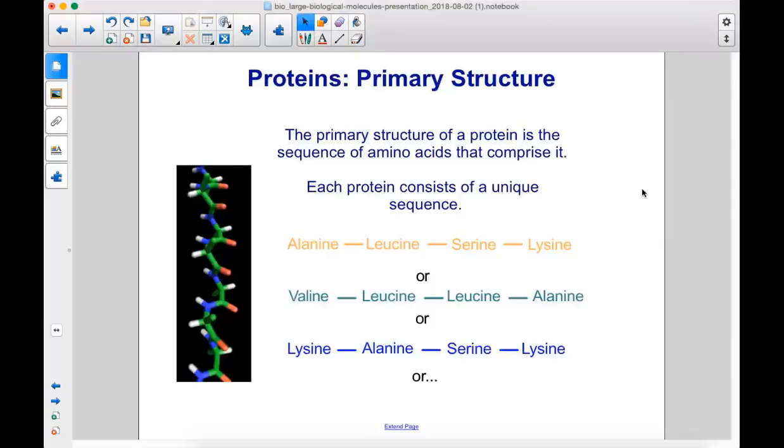The primary structure of a protein is the sequence of amino acids that comprise it. Each protein consists of a unique sequence. So, for example, alanine, leucine, serine, lysine, or valine, leucine, leucine, alanine, or lysine, alanine, serine, lysine, and on and on.